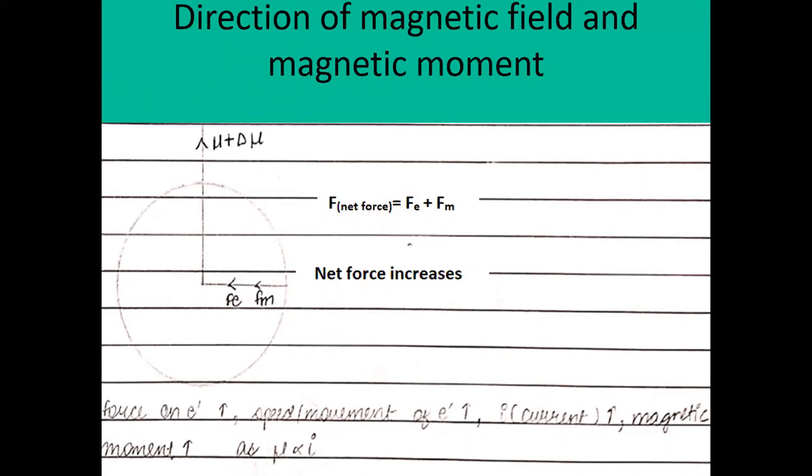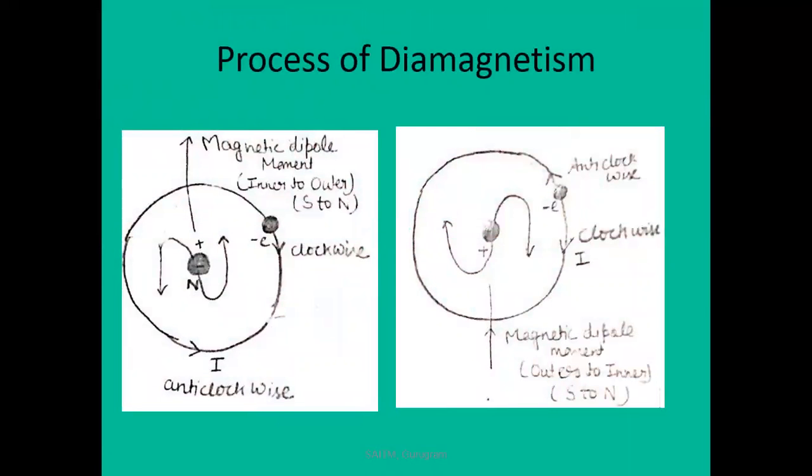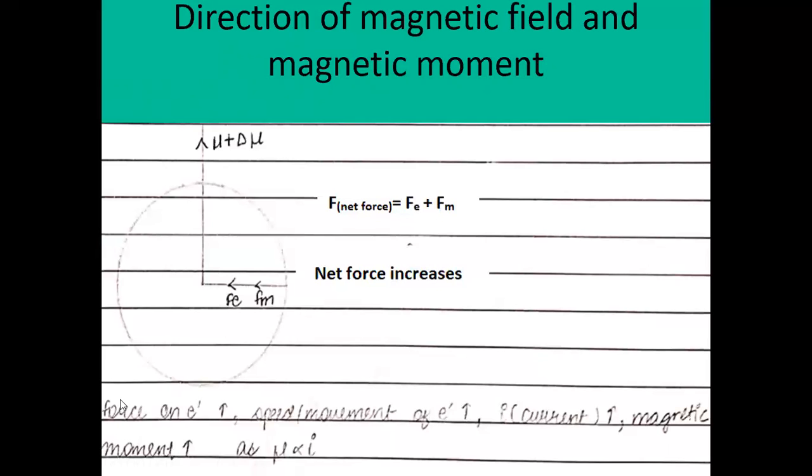But in the first case, the electron revolves in the clockwise direction. Therefore, the direction of the magnetic force is inward, and the electric force is also inward.